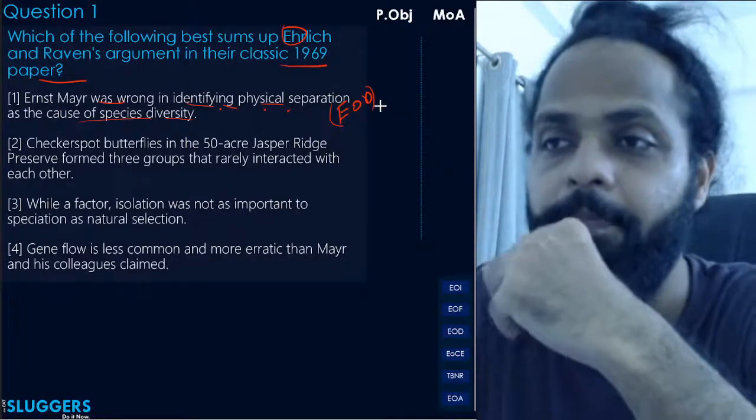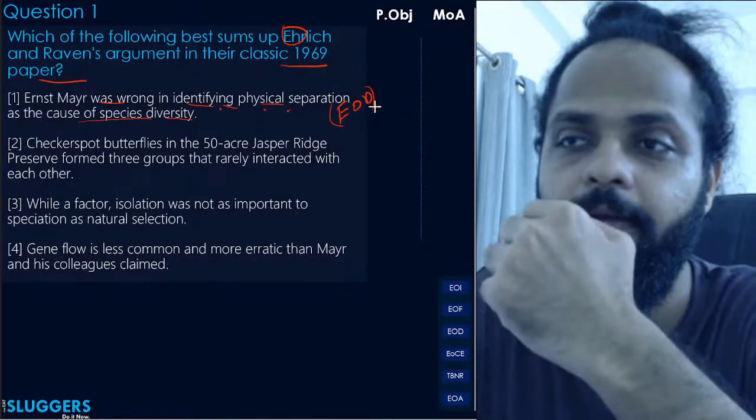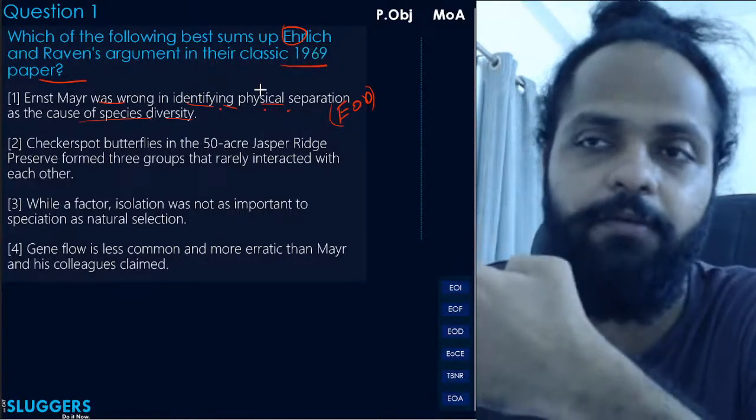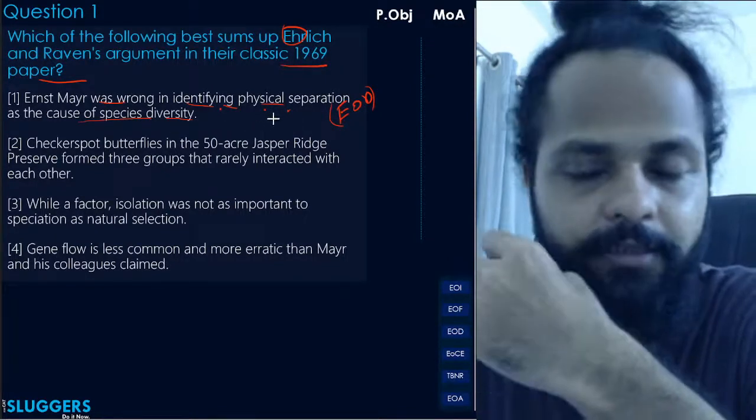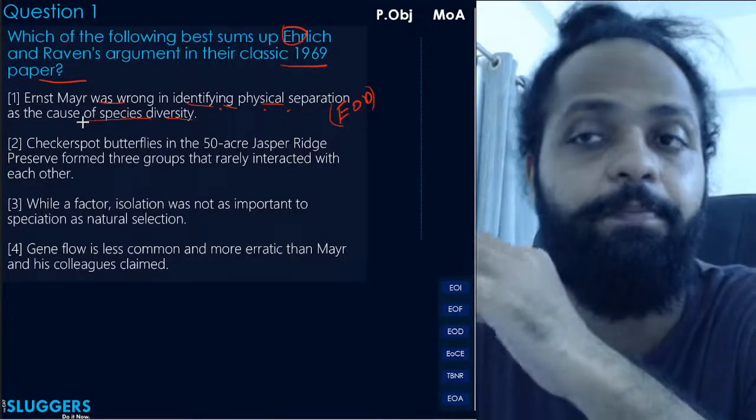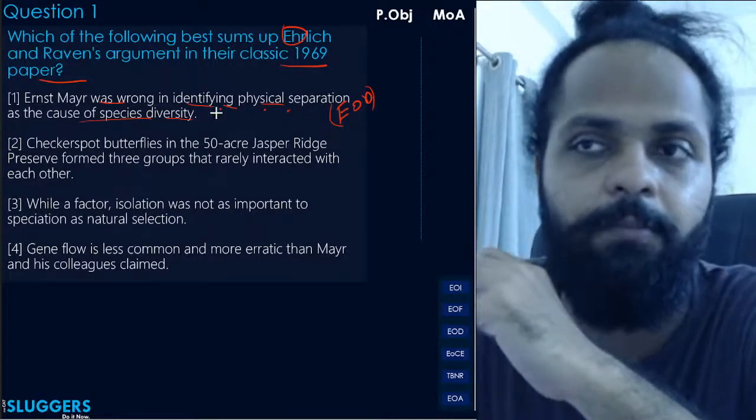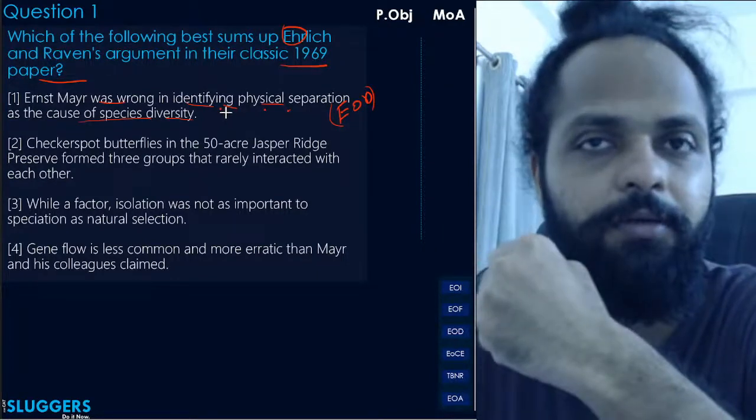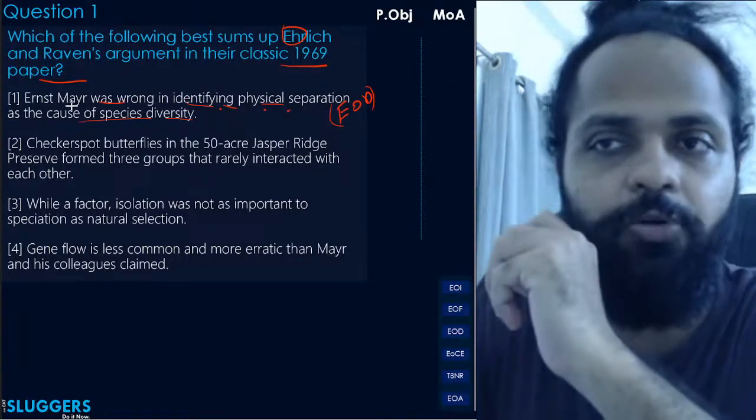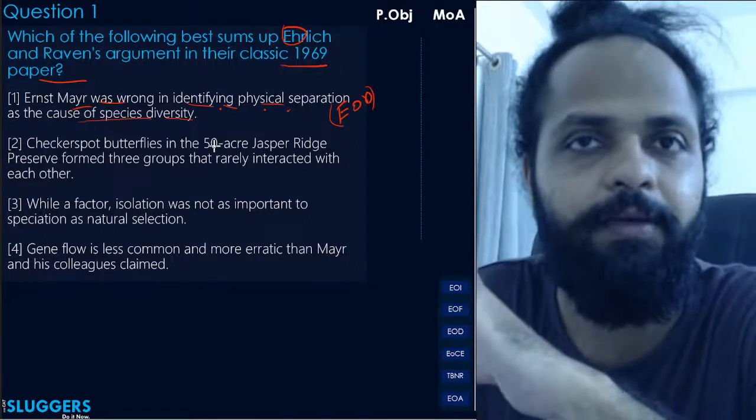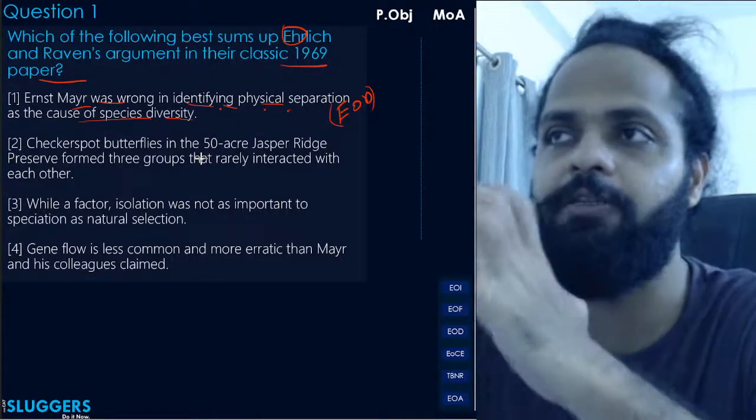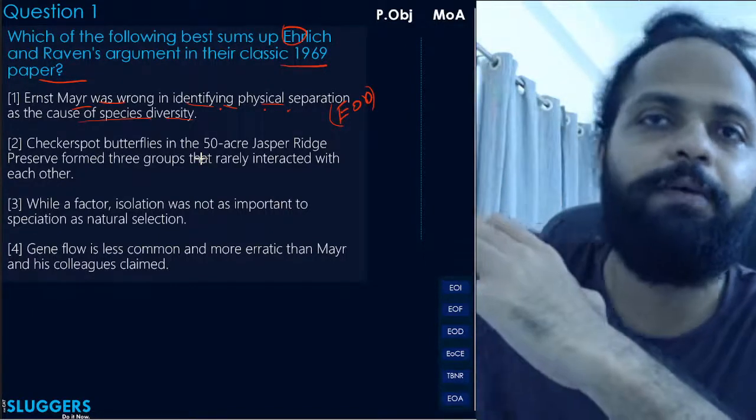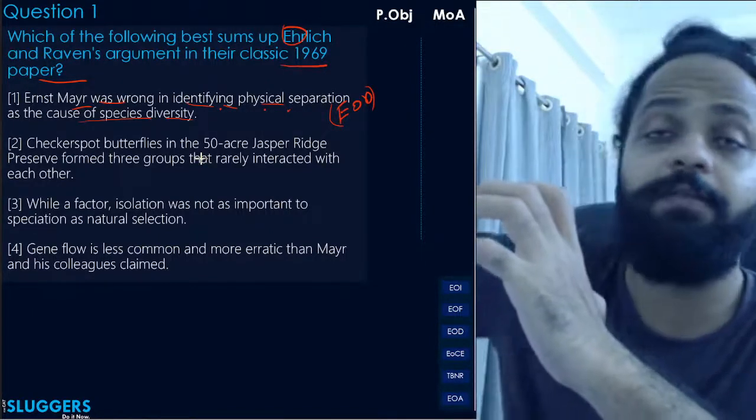क्यों भाई? Maybe yes, they did eventually prove that Ernst Mayr was wrong in identifying physical separation as the prime cause of species diversity. But is that what their paper was all about? उन्होंने पूरा पेपर सिर्फ Ernst Mayr को गलत प्रूव करने के लिए तो नहीं लिखा था ना. It is just that as a result of having published that paper or conducted that study, उसका एक बाई प्रोडक्ट आपका निकल के आया कि ठीक है, now they have found that Ernst Mayr's theory was wrong.